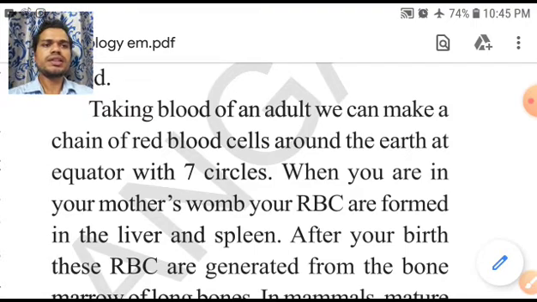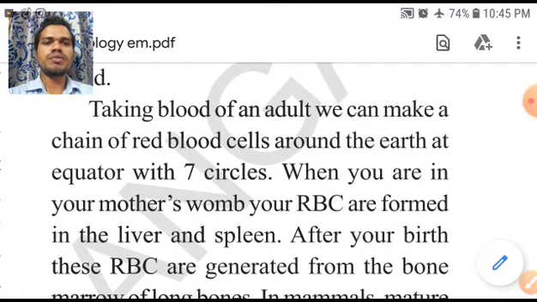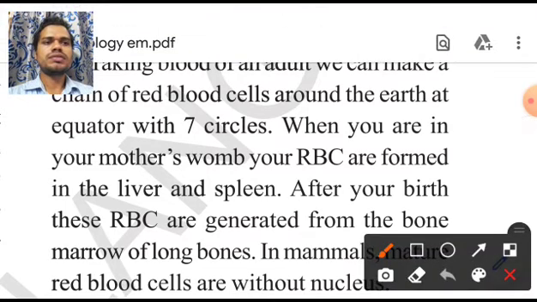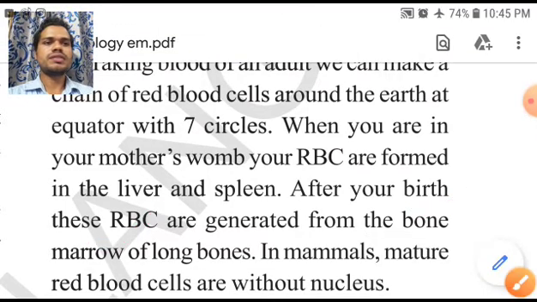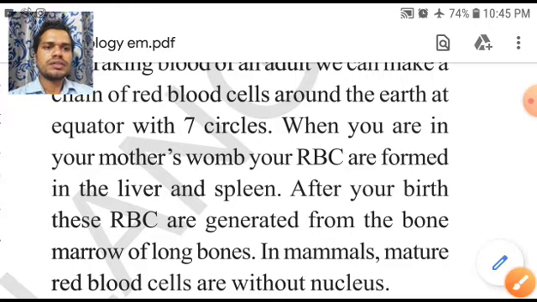And another interesting thing about the RBC is when you are in the mother's womb, your RBC are formed in the liver and spleen. Okay. What is the birthplace of RBC? Whenever you are present inside your mother's womb, that is spleen and liver. But after the birth, RBC will generate from the bone marrow, the bone marrow of long bones.